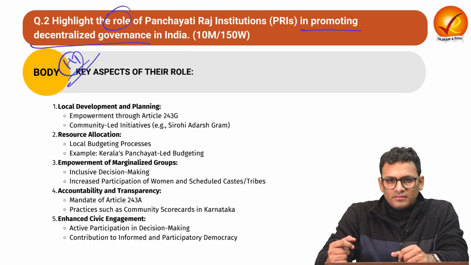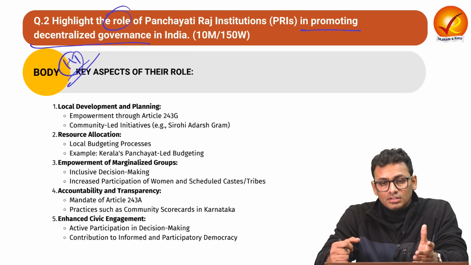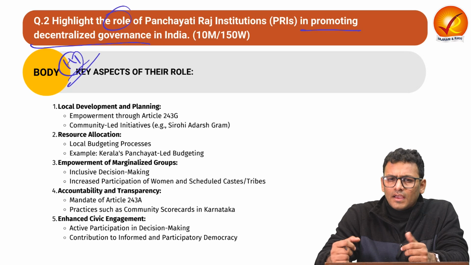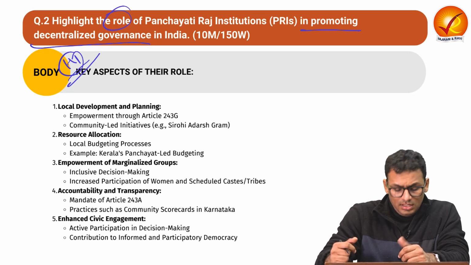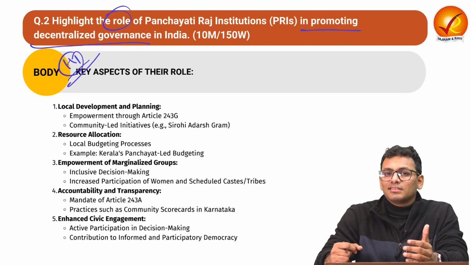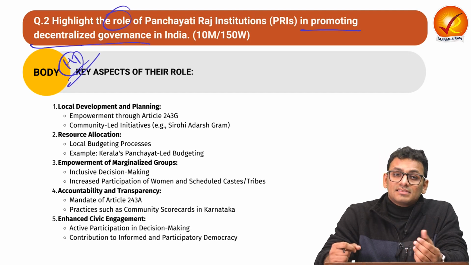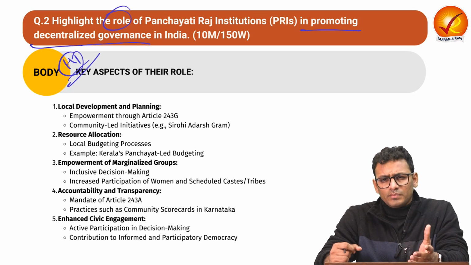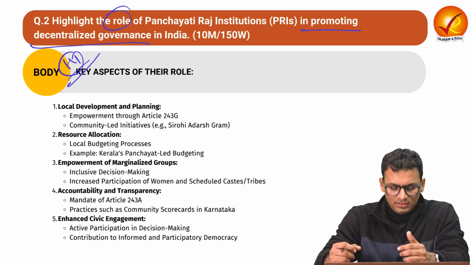Decentralized governance refers to the fact that power is distributed at multiple junctions, as in the local self-governance bodies. Over here we have seen how in India previously village republics existed and they exercised a certain degree of influence for the working of the entire community. That's how they were autonomous to a certain extent, and thus the role of Panchayat Raj institution can also be realized from today's development perspective.